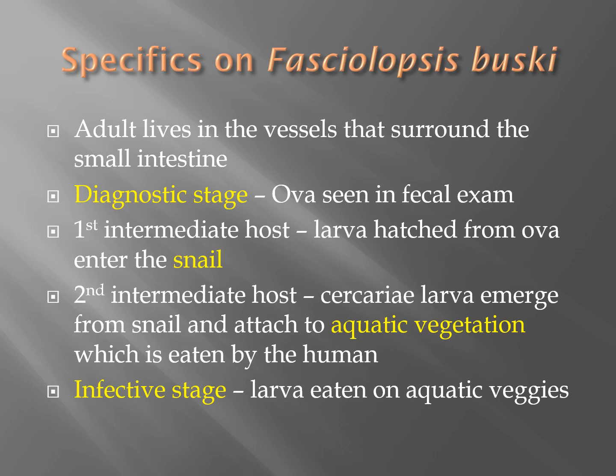The second intermediate host is where cercaria larvae that emerge from the snail attach to aquatic vegetation. The cercaria larvae are free-swimming larval stages and the non-feeding stage of the larva. Some aquatic vegetation which is then eaten by humans would be bamboo shoots or watercress. The infective stage is when the larva is eaten on the aquatic vegetables like bamboo shoots and watercress.